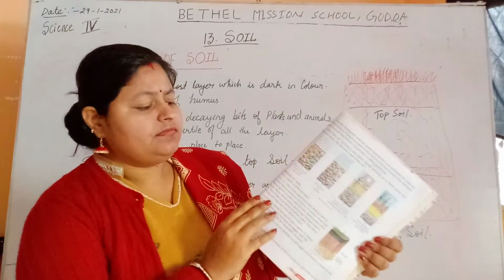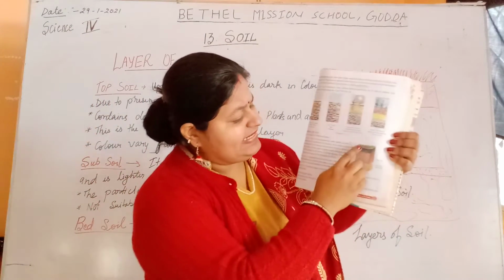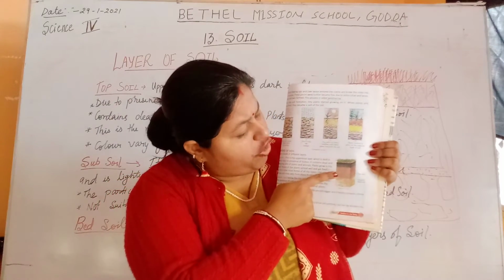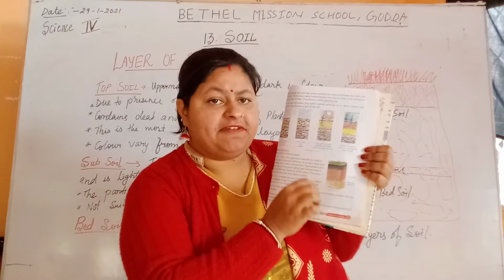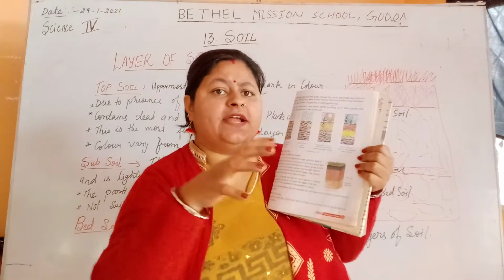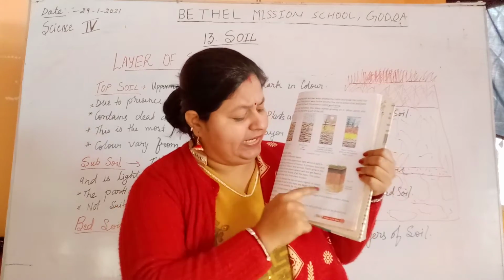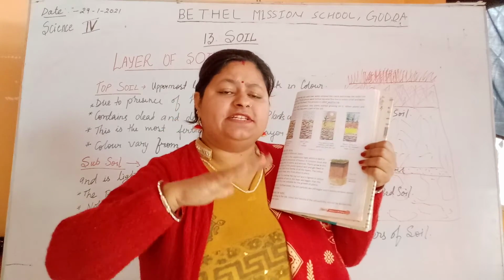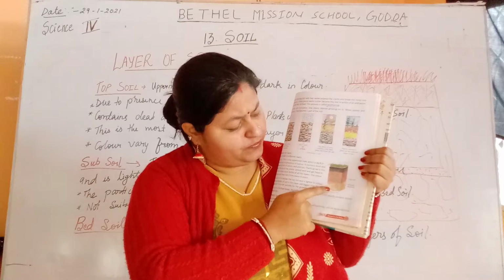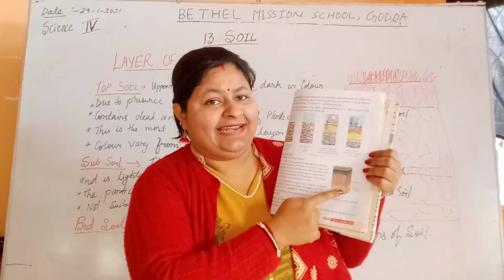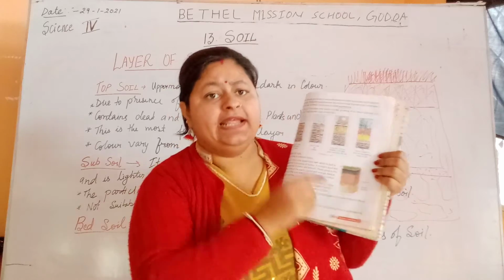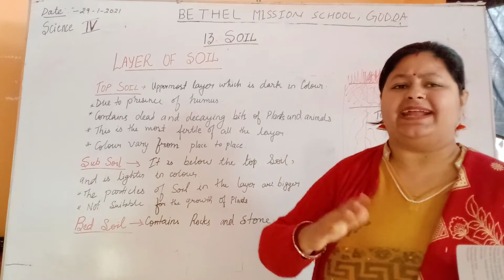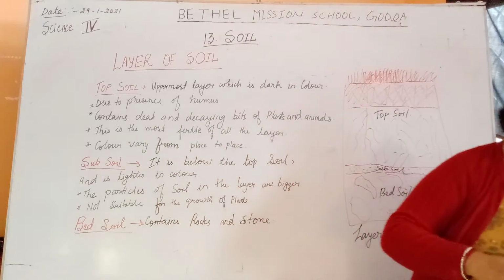Okay. Next topic is the layers of soil. You can see this picture here. This is grass. This is our land, and this one, the orange color, is the topsoil. It is very fertile in nature, and it helps the roots to penetrate inside it. Next to it is the subsoil. It is less fertile, not as fertile as the topsoil. And the last one you can see with rocks here, this light color soil, is the bed soil. It is made up of rock, sandstone, and it is not at all fertile. One by one we will learn about this.